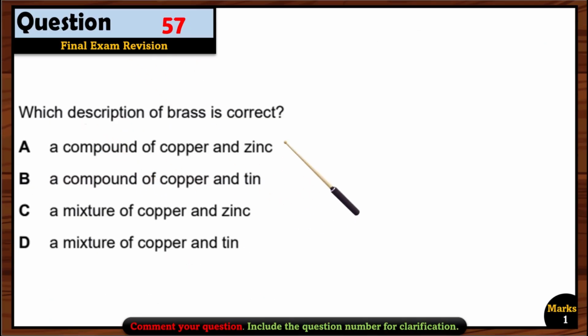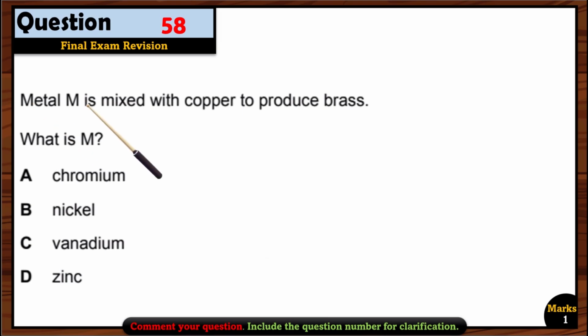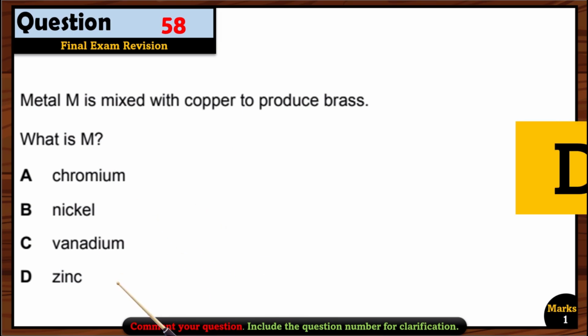Question 57. Which description of brass is correct? It's a compound? No, it's a mixture actually. So it's a mixture of what? Copper and zinc. So option C is correct here. Question 58. Metal M is mixed with copper to produce brass. What is M? So copper and zinc are mixed together to make the brass. So we have to find the word zinc. So that's why option D is correct.